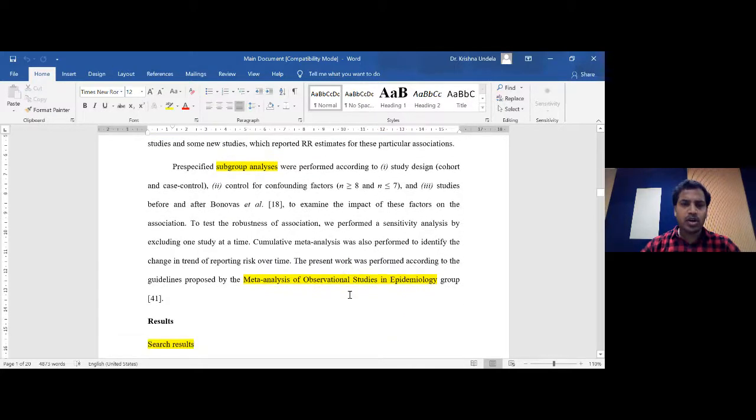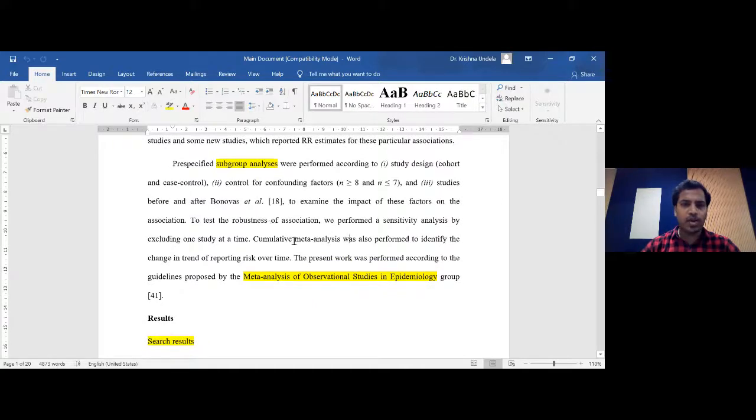I think it will be very interesting. And also we mentioned, so these are the subgroup analyses we have done. And also we mentioned that we have done the sensitivity analysis and also the cumulative analysis. I'm not explaining these 2 terminologies in detail now, because you can learn those things when you start exactly doing the meta-analysis, sensitivity analysis and cumulative meta-analysis. We have done that. And finally, we mentioned that whatever meta-analysis we have conducted, we have followed this particular checklist, Meta-analysis of Observational Studies in Epidemiology. That is nothing but the MOOSE checklist I mentioned yesterday.